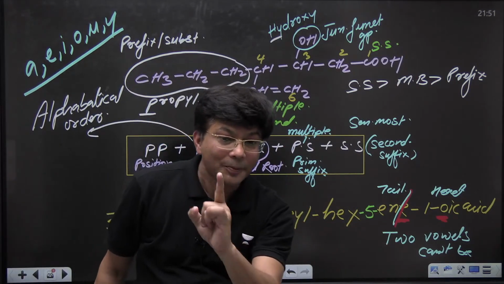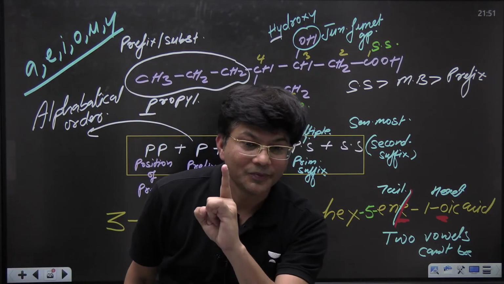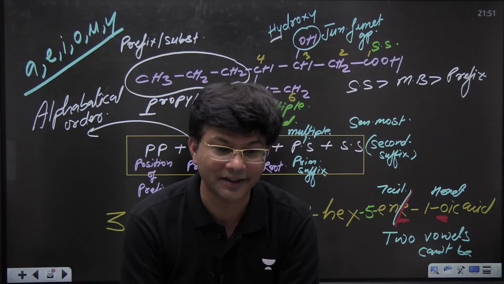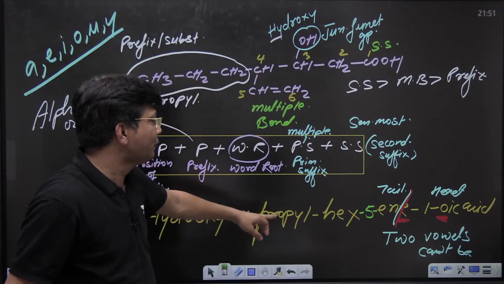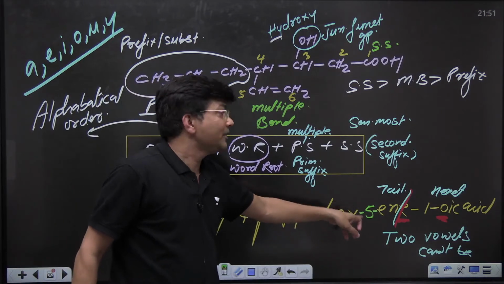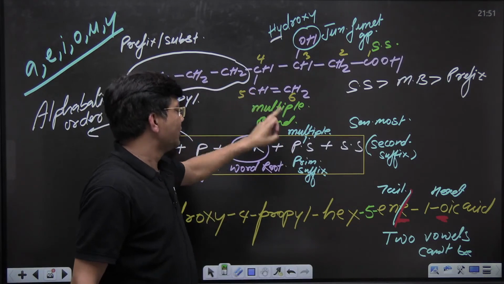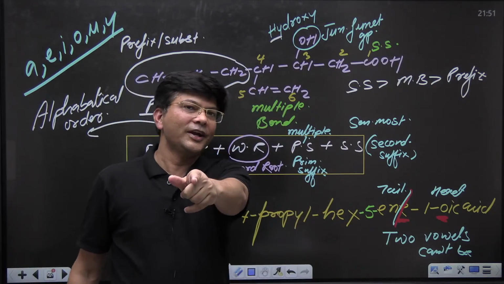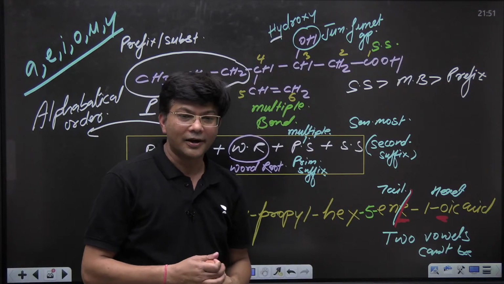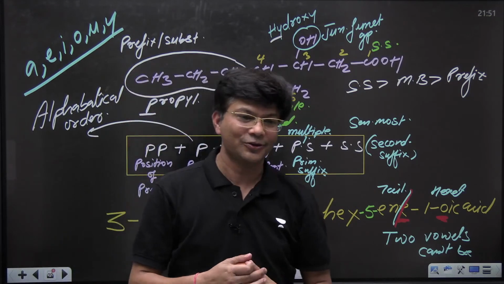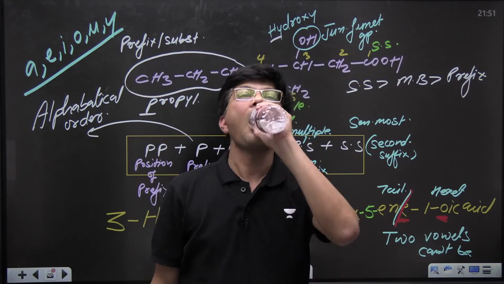Yes, that means you are awake, enjoying this session. Ashwat ji, thank you. I was waiting for the answer that the position of the double bond is 5. You have proved that you are enjoying this session. Thank you kids, really thanks.